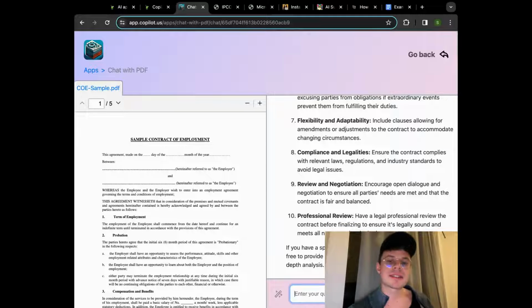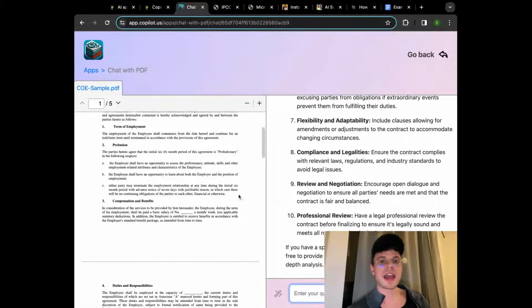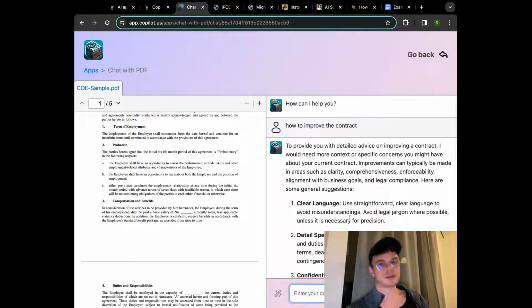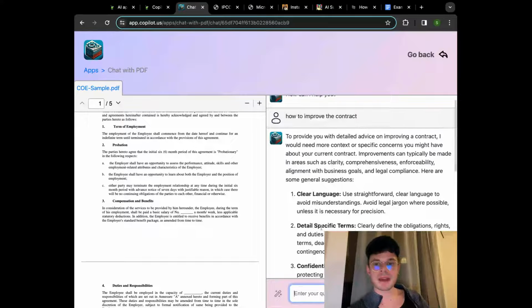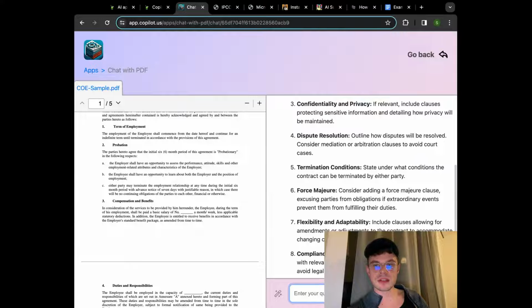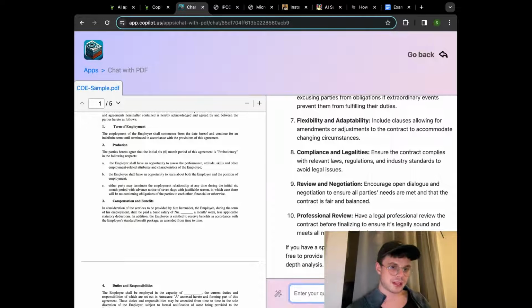You already have, let's say, a template or a draft of the contract. Then you can upload it to the chat with PDF tool and ask how to actually improve this particular piece of contract. And here you can have, again, very neatly organized and easy to digest information on how to proceed with the further steps. Again, let me know if everything is clear, if you need more information.